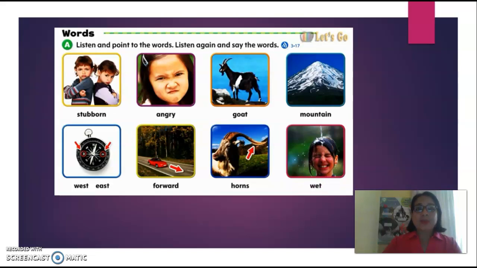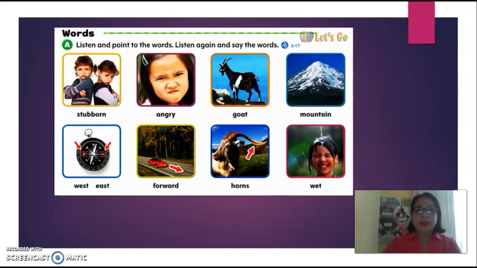Now listen and repeat. Stubborn, Stubborn, angry, angry, goat, goat, mountain, mountain, west, west, east, east, forward, forward, horns, horns, wet.